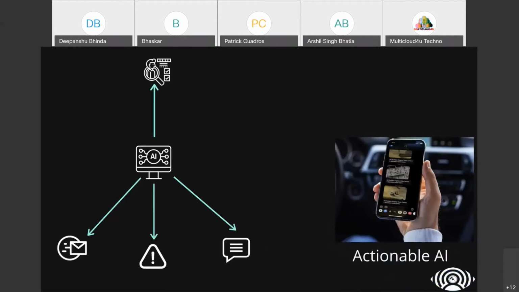Now, this is actionable AI. What is actionable AI? Actionable AI is when our computer recognizes something and performs some action. What can the actions be?